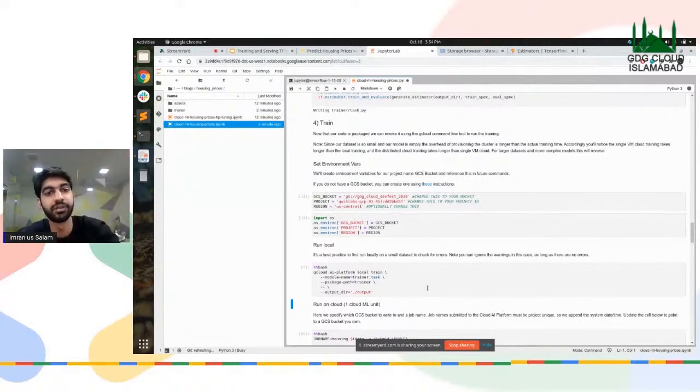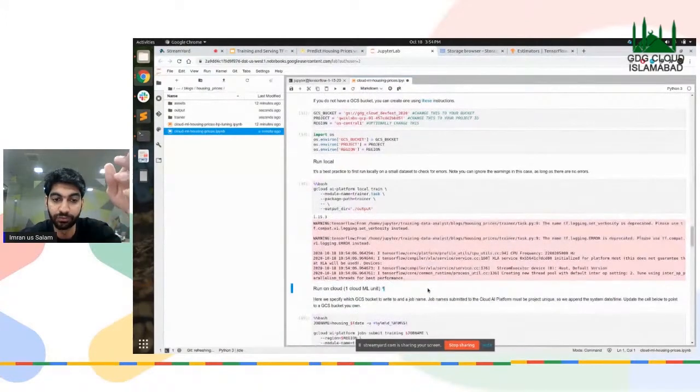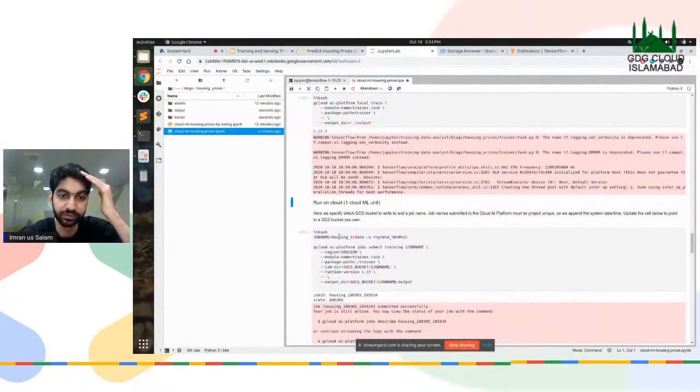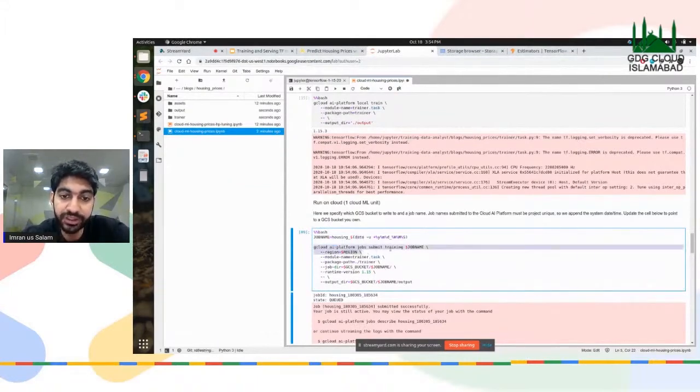Now, what we've covered till now is not really part of the objective of our presentation. What we're going to do now is basically the whole crux of what we're doing. Right now, this is very important. Now, this here is a bash command. We're going to run it through our cell. It doesn't matter. You can run it through your terminal as well. Anyways, this is the command with which you submit a training job to the AI platform, and you give some variables to it.